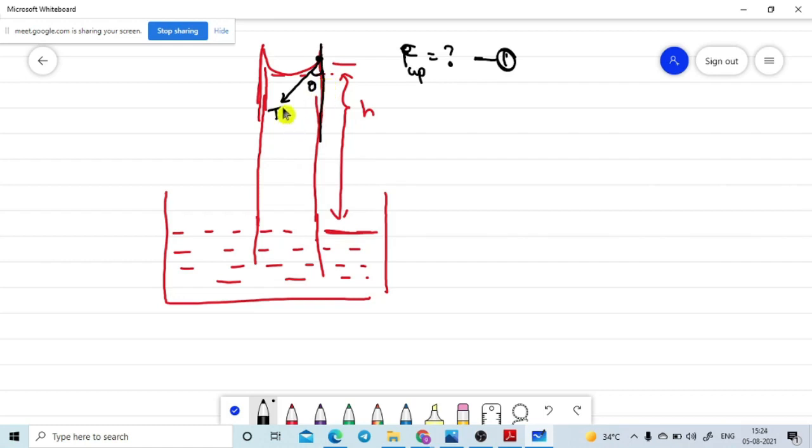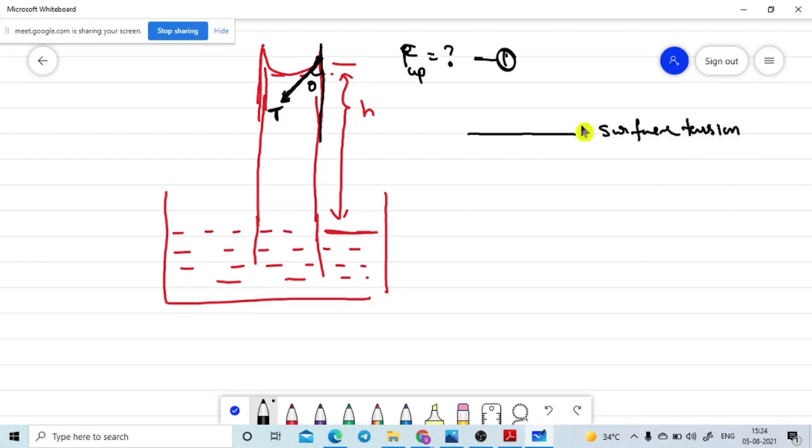So once again, I need to know here, in this tangential direction, the liquid can have one type of force. What is that force? Intentionally I wrote this as T. See, the free surface of the liquid contains one particular property. That force is named the surface tension. Surface tension. Are you getting or not?